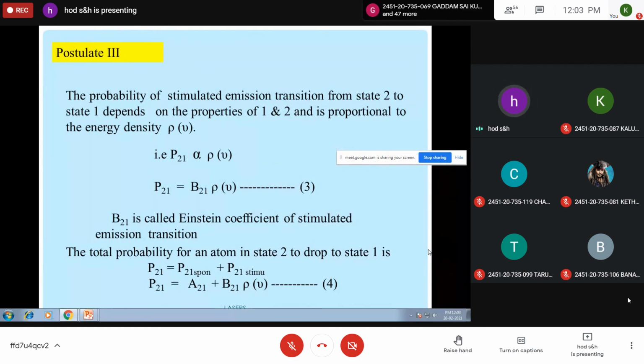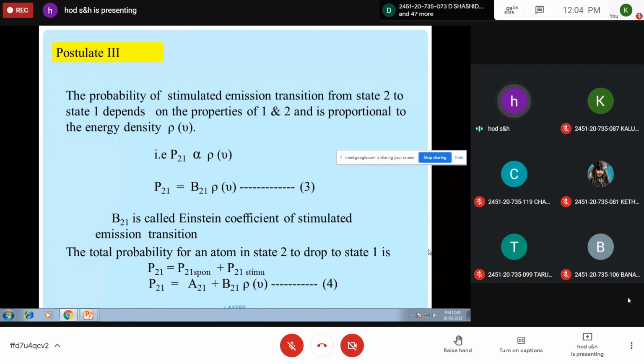So according to this, P21 is directly proportional to rho nu, where rho nu is the energy density, nu is the frequency. By removing the proportionality, by putting a proportionality constant, P21 is equal to B21 into rho of nu. This B21 is called the Einstein coefficient of stimulated emission transition.